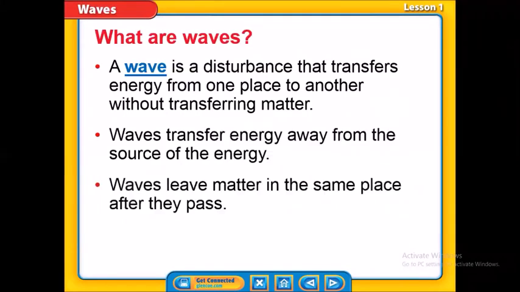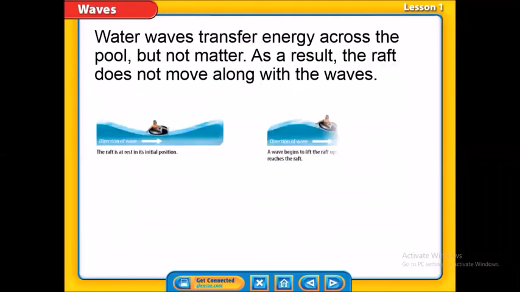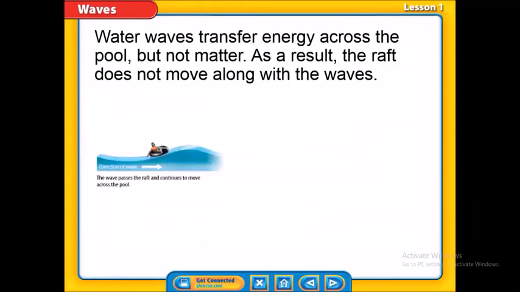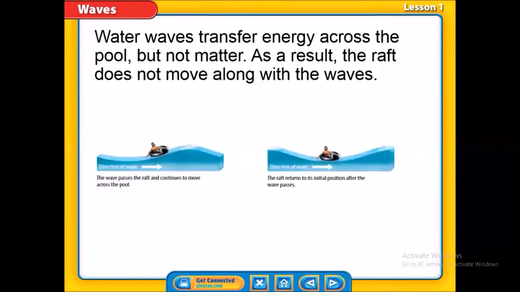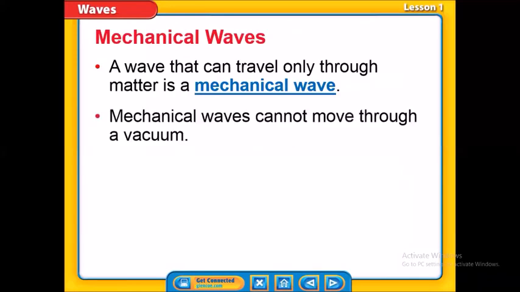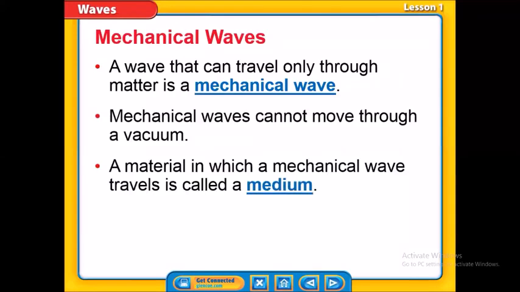Okay. So as we learned what is meant by wave, and how the wave does not move the matter, but it moves the energy. We have mechanical wave, and we said that this is the wave that can travel only through matter, so it needs a medium. It needs a medium to travel through. What is meant by medium? It's the material in which a mechanical wave travels. Okay, so mechanical waves cannot travel through vacuum.